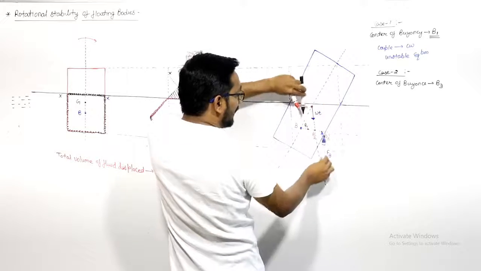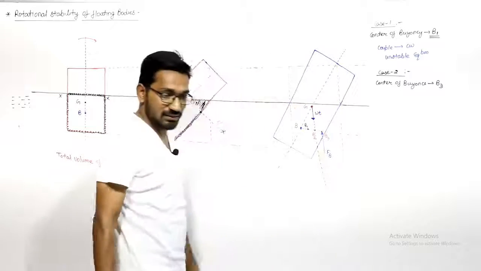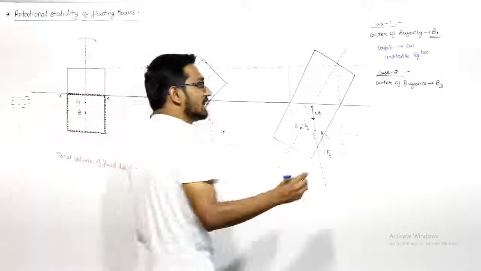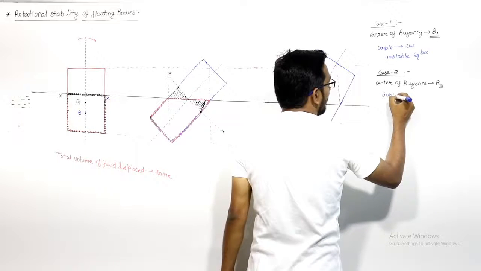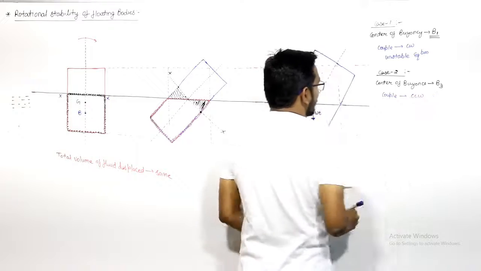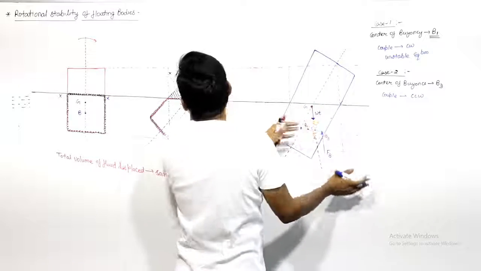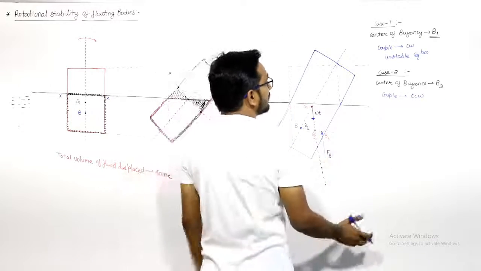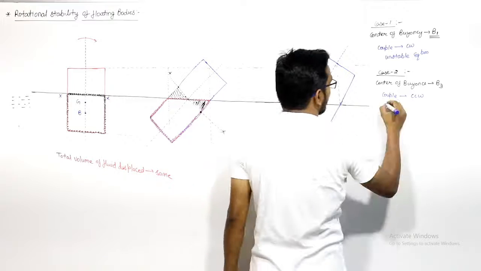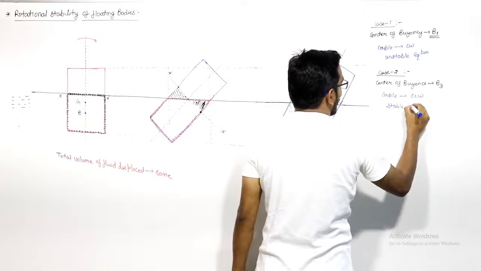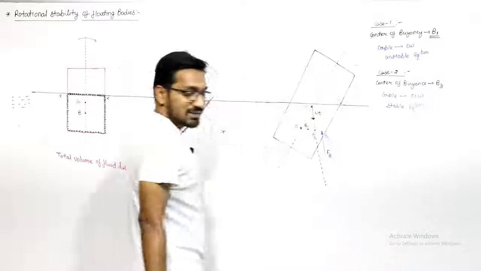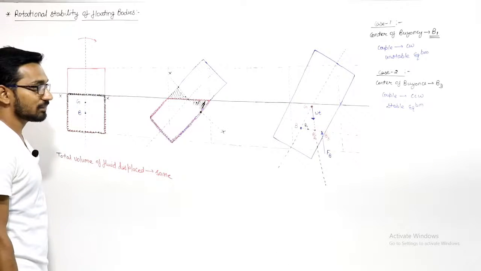You will get a couple in the anti-clockwise direction. So if you tilt it in the clockwise direction, the restoring couple will be in the anti-clockwise direction. So you can say it is a stable equilibrium.